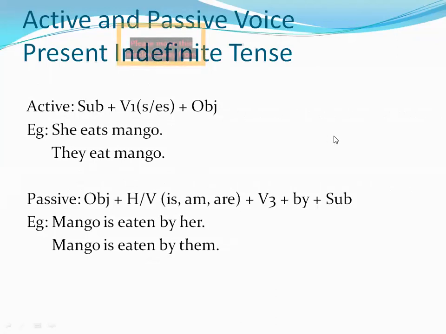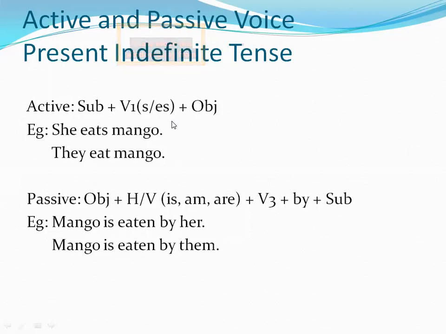Okay, and then there is an object. This is the simple present tense structure, and it is the active structure also, that there is no change in this structure. So this is the active structure of present indefinite tense, normal simple structure over here.